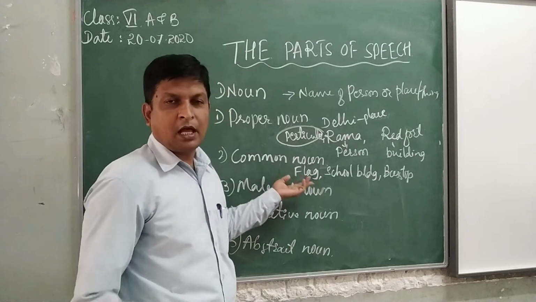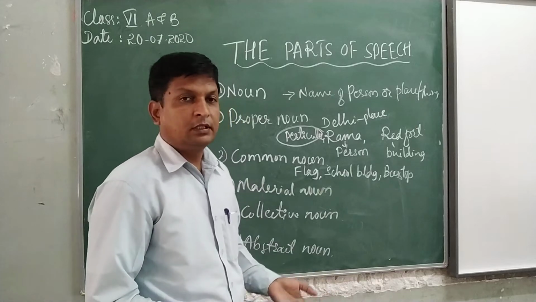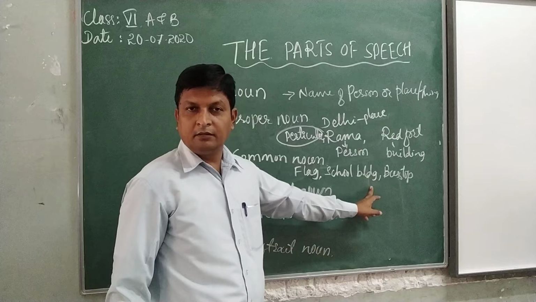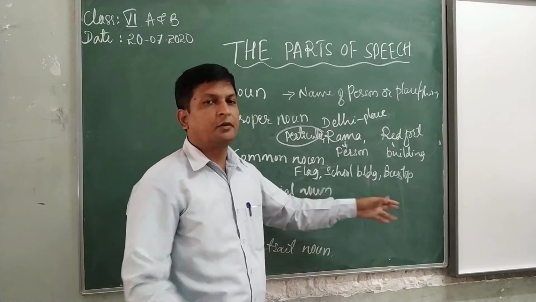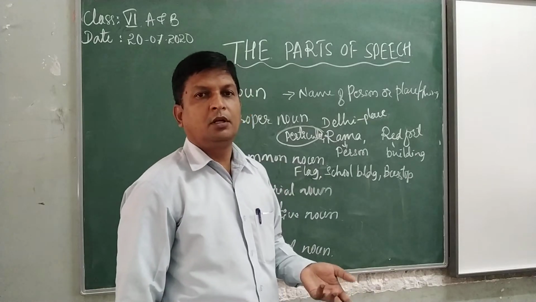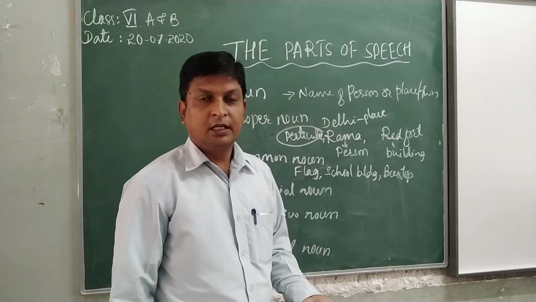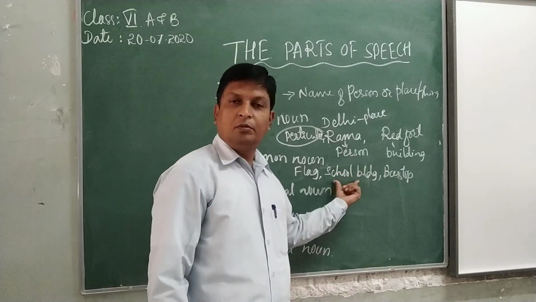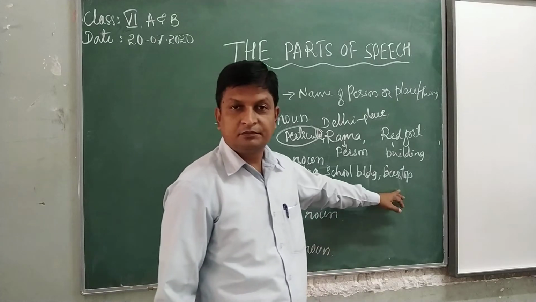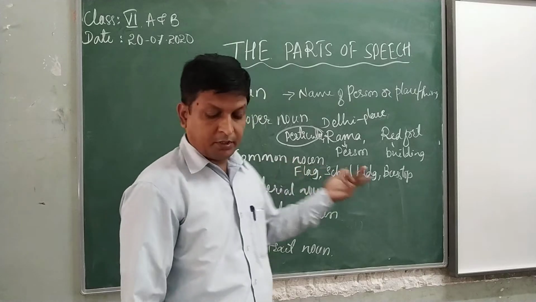See, the flag is common. Red color, white color, or national flag, this is common. School building. There are many different types of schools that are there. State school buildings, CBSE building, government school buildings. But school building is common. And bus stop, airport, railway stations. These are the common nouns.